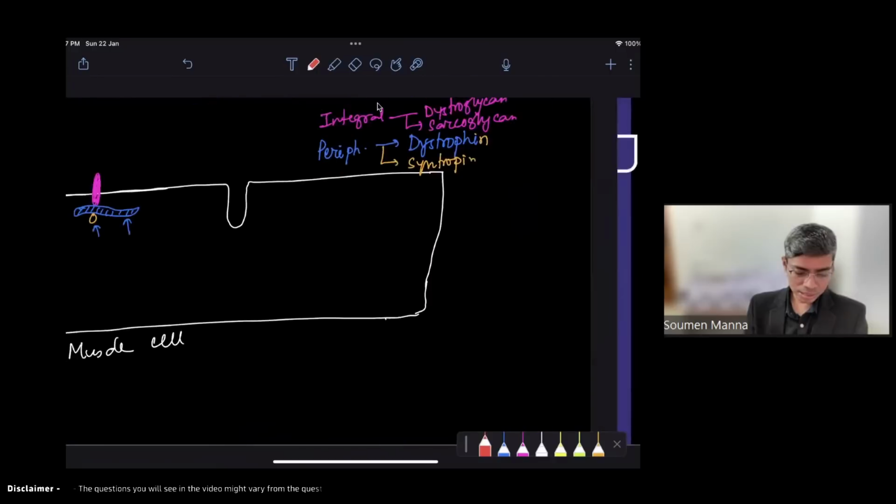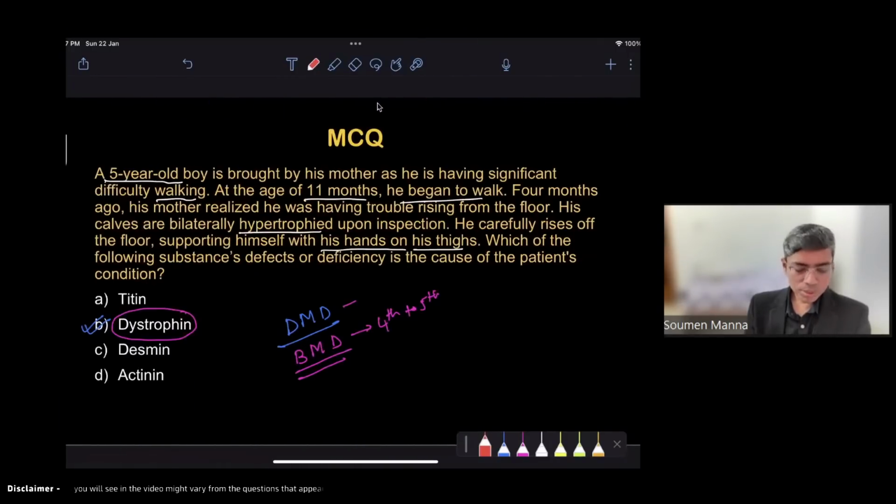But I'm going back to the MCQs once again. If you look at the other proteins in these options, all these proteins are very, very important for your MCQs. Even if titin is mutated, there is a myopathy. You know the disease where titin is mutated and there will be some myopathy. Do you recall the name of that myopathy?